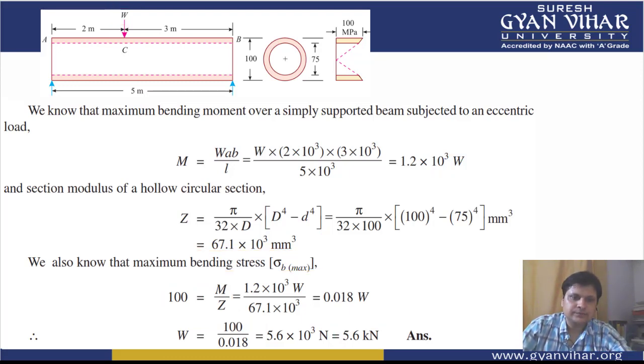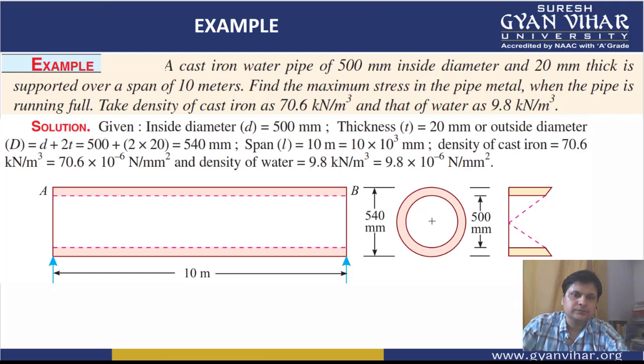All right. Now, students, let's take one more example. In this example, you can see a cast iron water pipe of 500 mm inside diameter and 20 mm thick. The cast iron water pipe is supported over a span of 10 meters, meaning the total length of this hollow pipe is 10 meter.